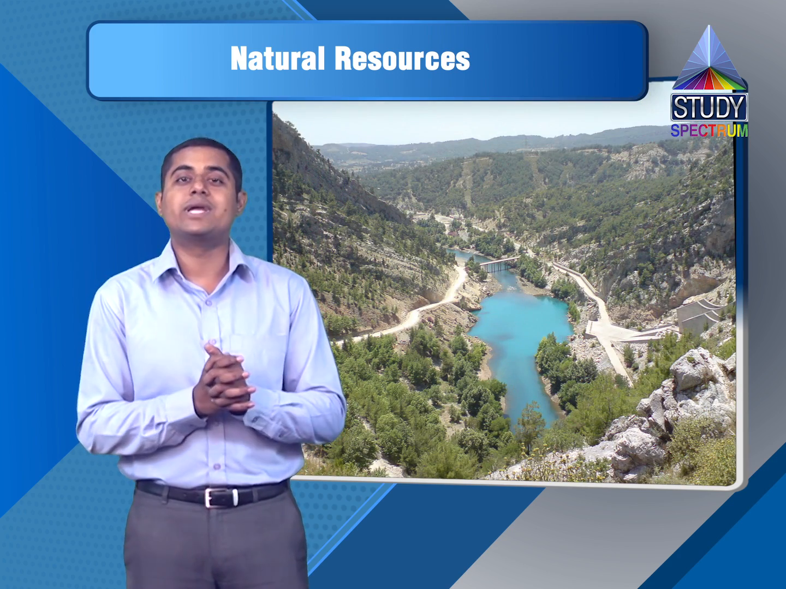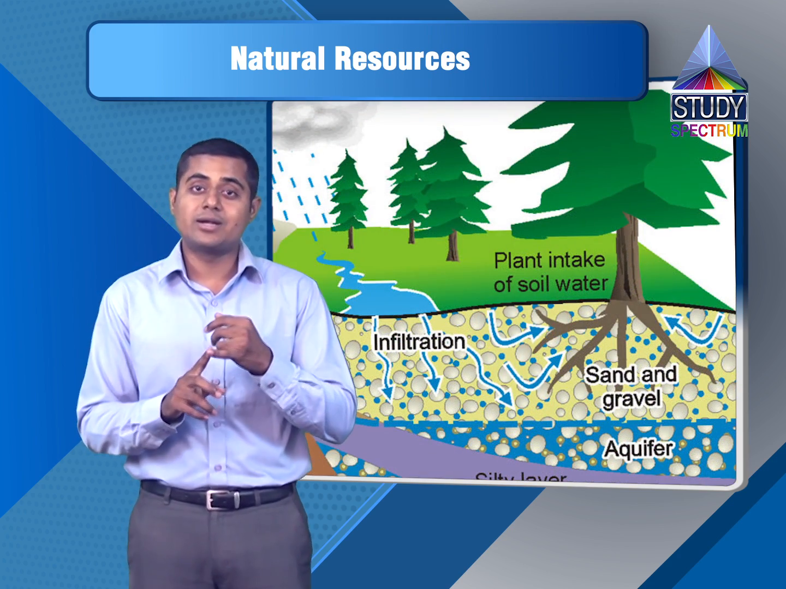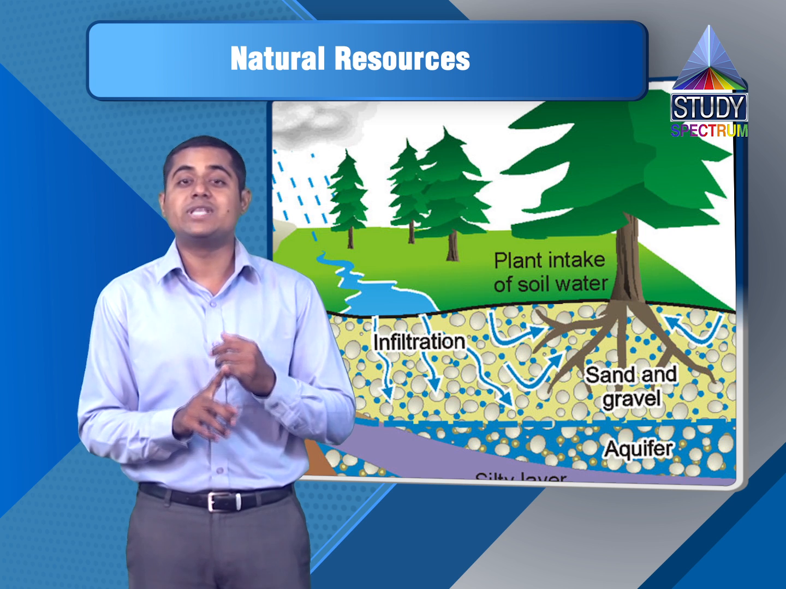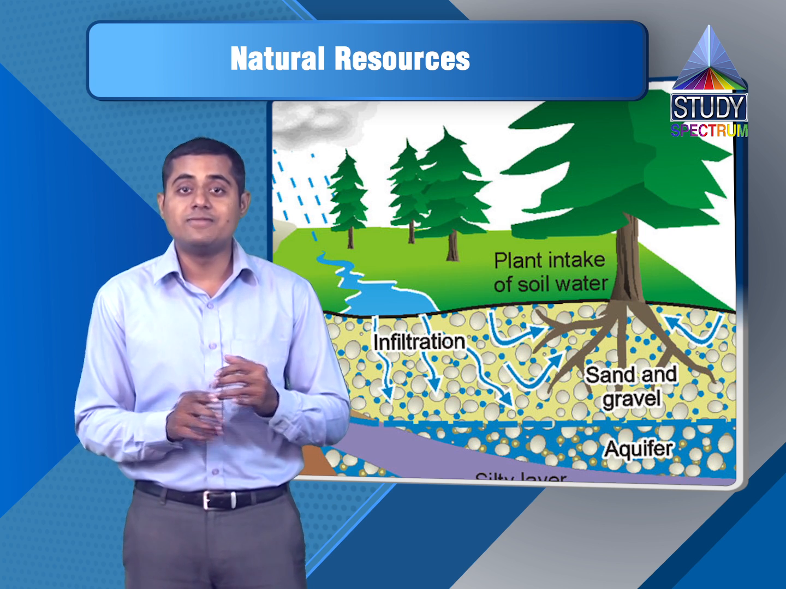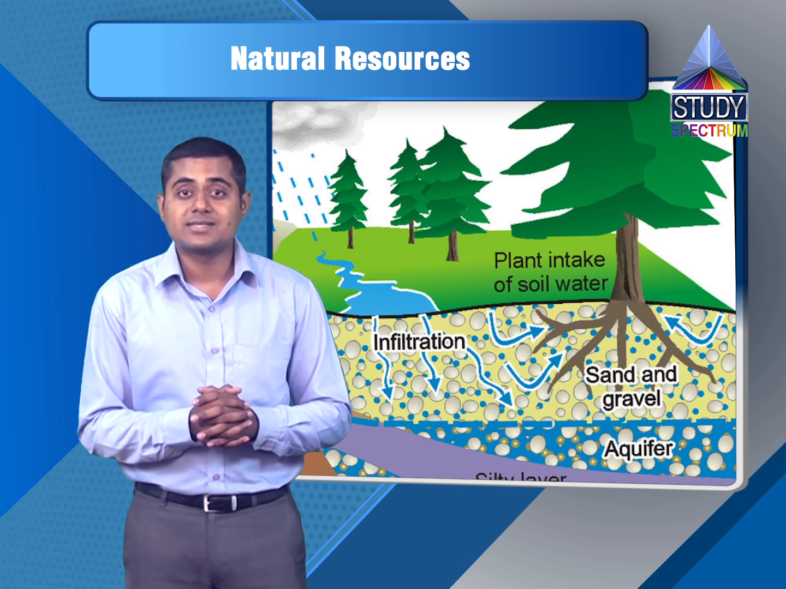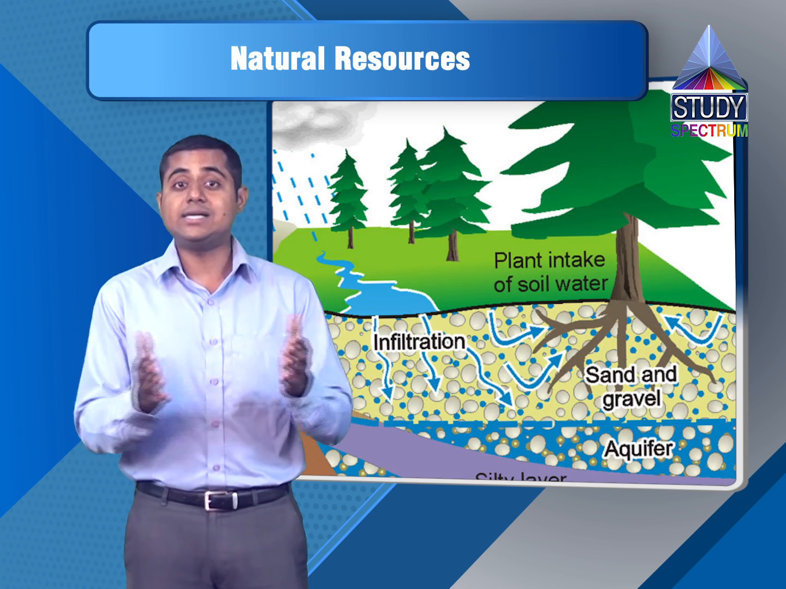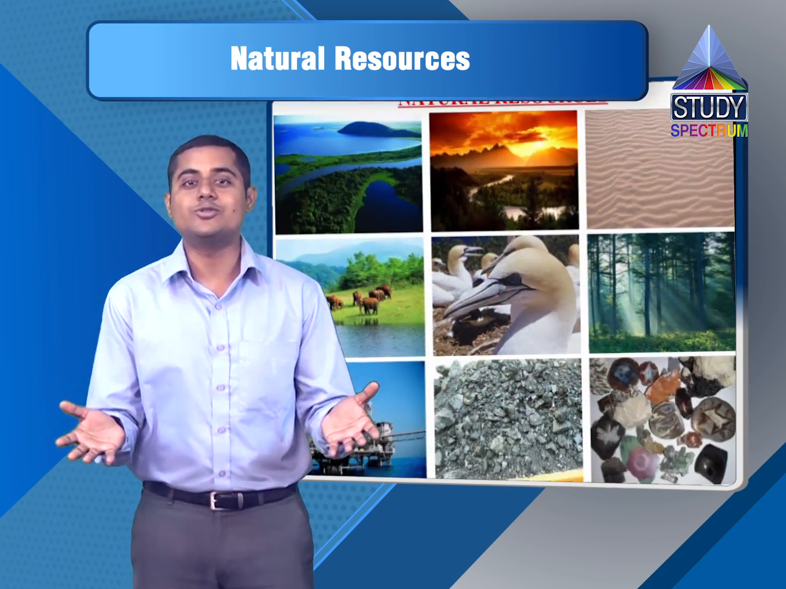Soil will not dry up. Plants will get much more water, what they need for survival. They will thrive very fast. Then there will be jungles again, and those jungles will again reduce global warming. So it's a cycle, it's a chain, and all these natural resources are correlated with each other.